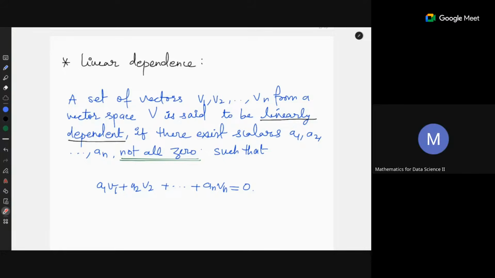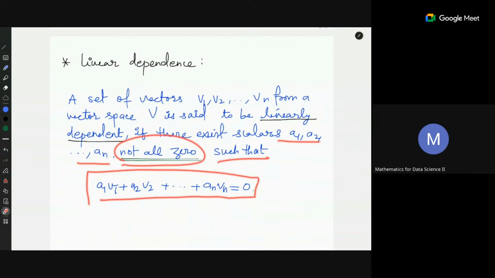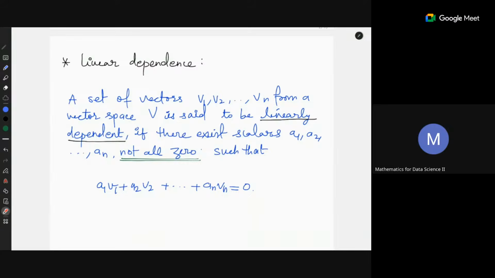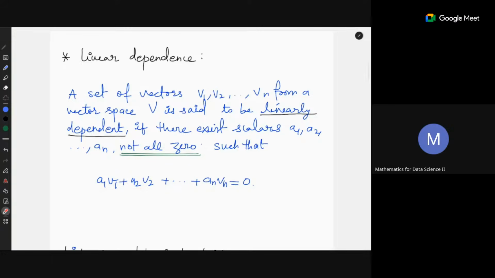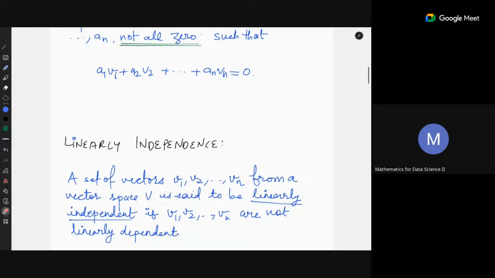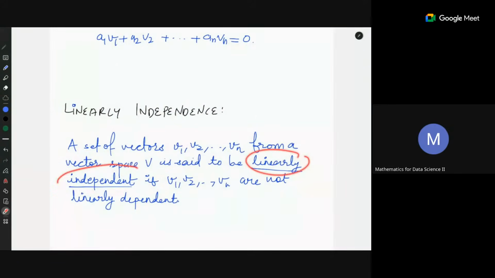Linear dependence is this: you say a set of vectors is linearly dependent if there exist scalars a1 to an, not all of them zero, such that their linear combination with these scalars is equal to zero. This gives you the zero vector. And when there is a unique solution, that means all of these a_i are zero, then such vectors are called linearly independent. So if your set of vectors is not dependent, then they are linearly independent.